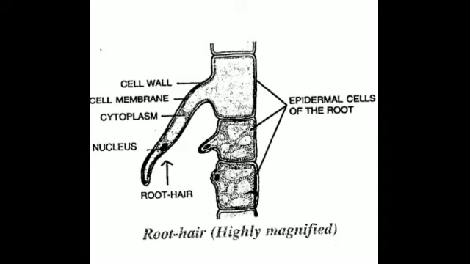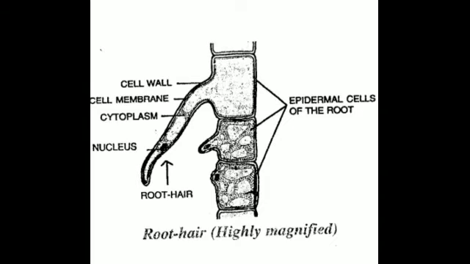The cell sap of the root hair, that is the fluid present inside the root hair, is more concentrated than the surrounding soil water, and so it effectively absorbs water from the soil. The cell wall of the root hair is freely permeable, that is, it allows substances to pass through freely, and the cell membrane is semi-permeable, that allows only selective molecules to pass through.